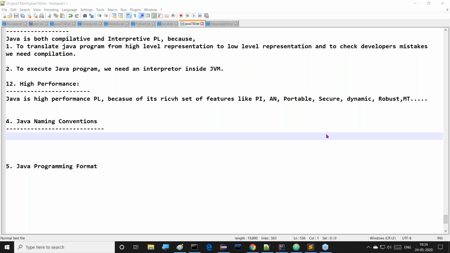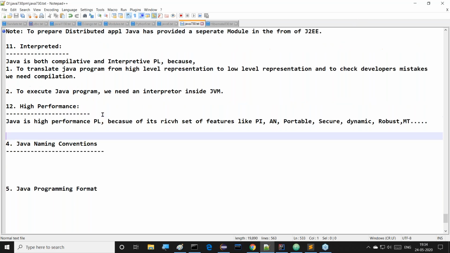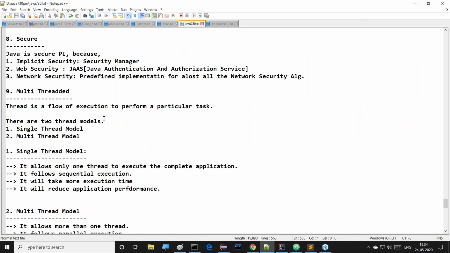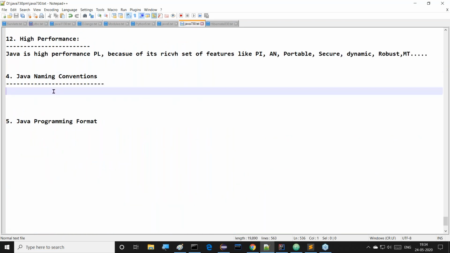Right, sir. Now, let's check what we completed in the last session. Any idea? Right. I think so. We completed all this Java features part, guys. So the next topic is Java naming conventions. Let's understand this Java naming conventions.